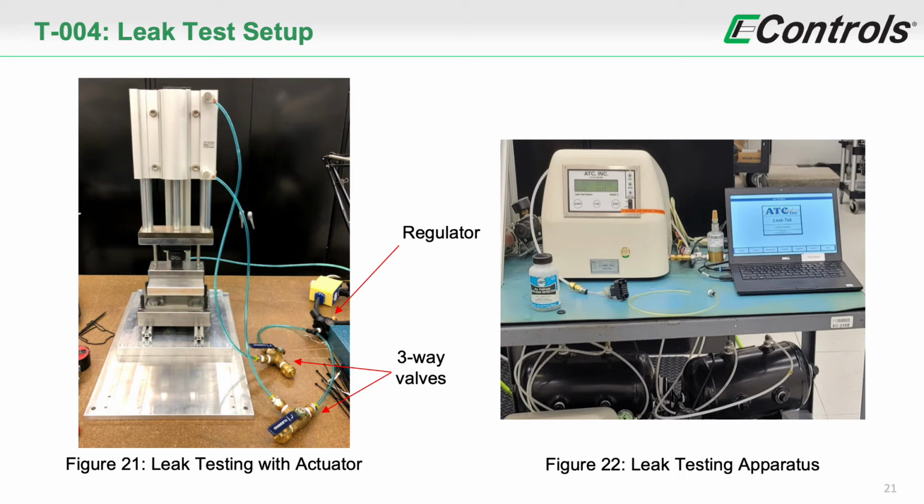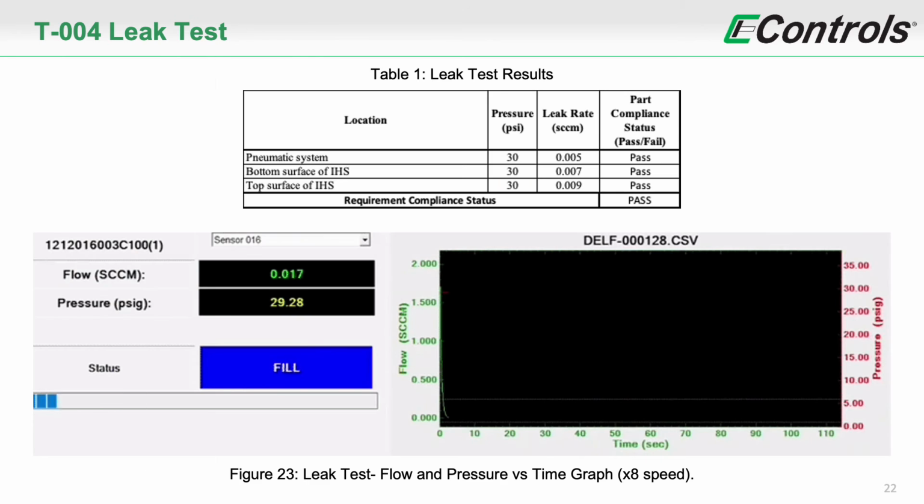The leak test setup is displayed here. In figure 21, we can see the three-way valves and regulator used to operate the actuator in order to clamp and seal the intermediate housing. In figure 22, we can see the leak testing apparatus and program used to determine the leak decay. This is a screen recording of the leak test program. There are 4 main phases. They are the prefill, fill, stabilization, and testing phases.